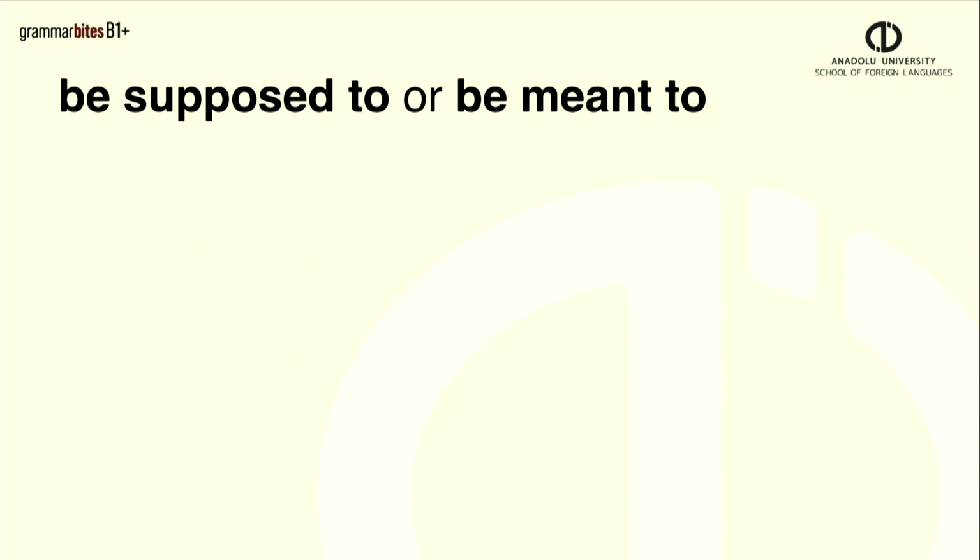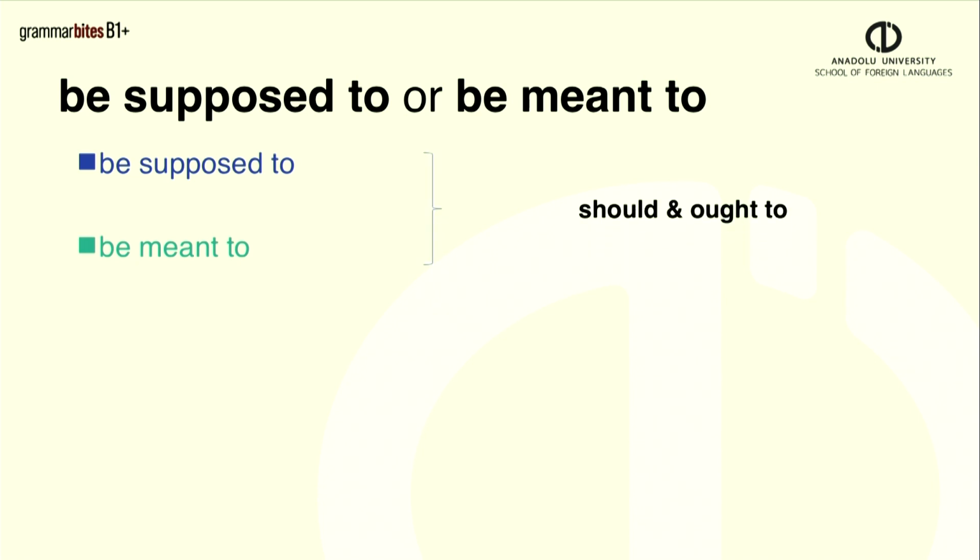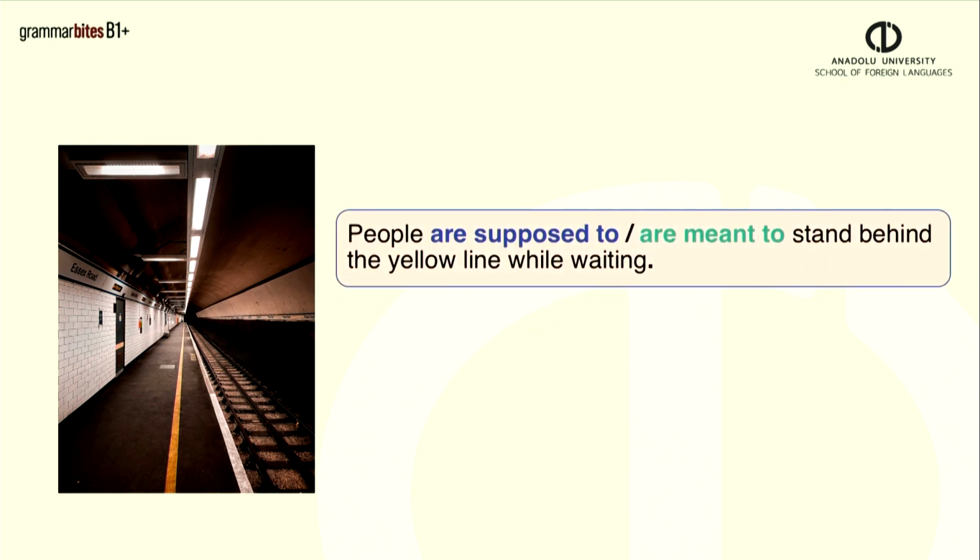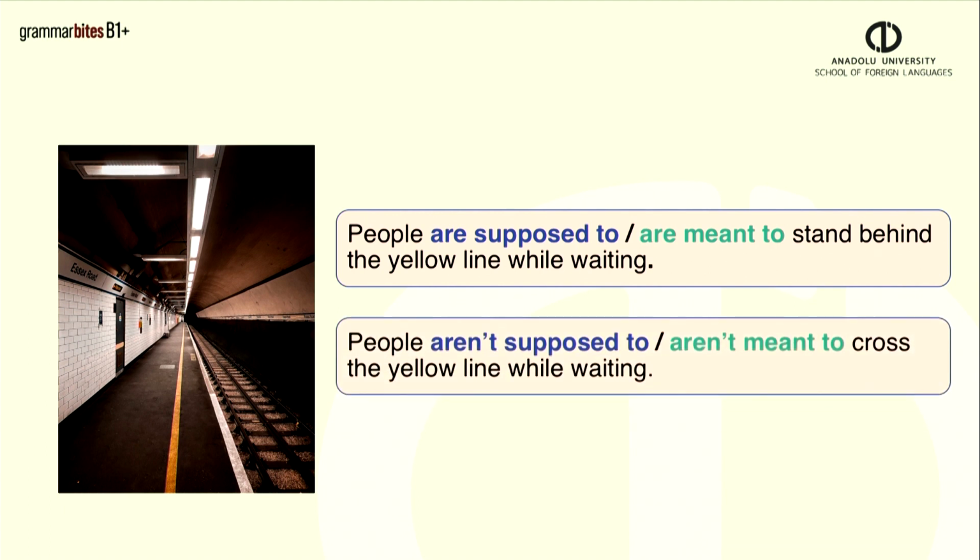Be supposed to and be meant to are both similar in meaning to should or ought to. They show weak obligation. Let's see how they are used in these examples. People are supposed to or people are meant to stand behind the yellow line while waiting. It means it's a good idea to do this and people are expected to obey it. People aren't supposed to or people aren't meant to cross the yellow line while waiting. This is something they shouldn't do.